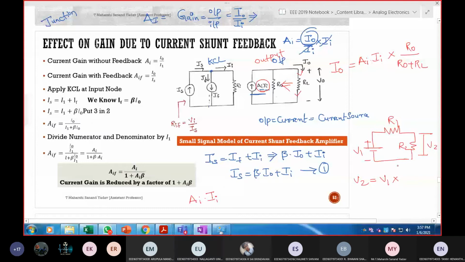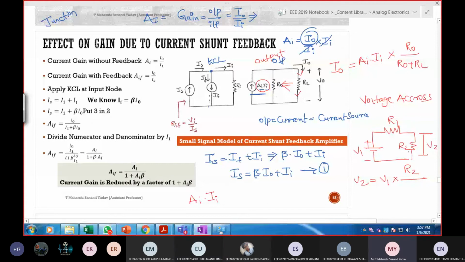R2 or R1? R2. Why R2? Why not R1? Because voltage across.